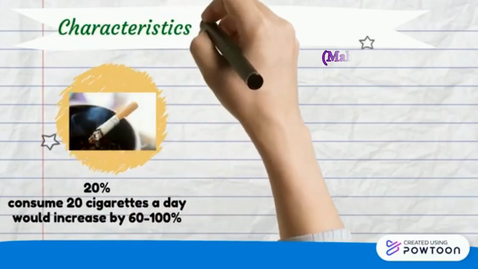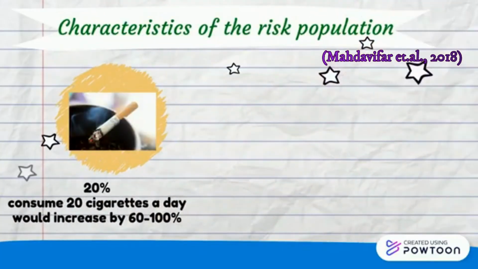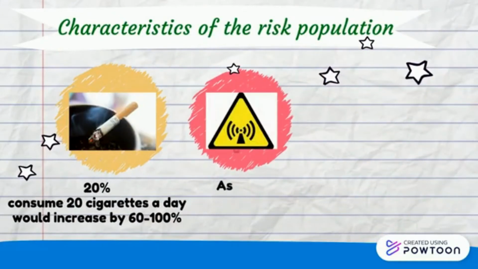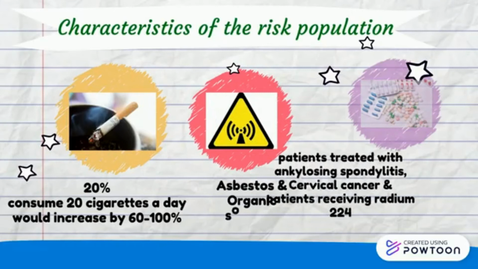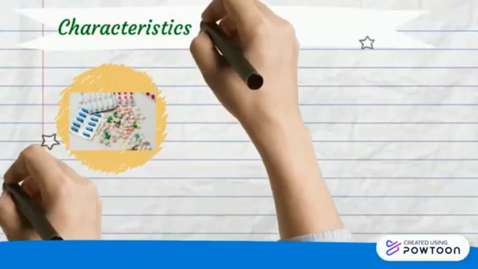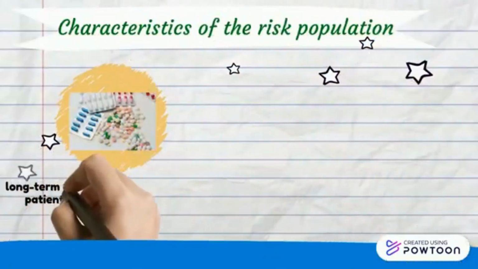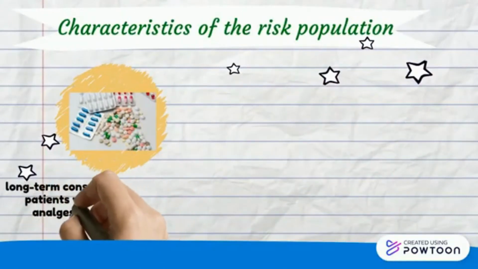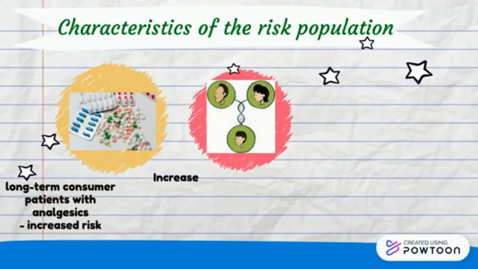Next are the characteristics of the risk population. First, 20% of kidney cancer patients are smokers. Second, occupational exposure to chemical carcinogens. Third is radiation. Fourth, analgesics such as paracetamol and salicylic acid will increase the risk of kidney cancer if taken long term.